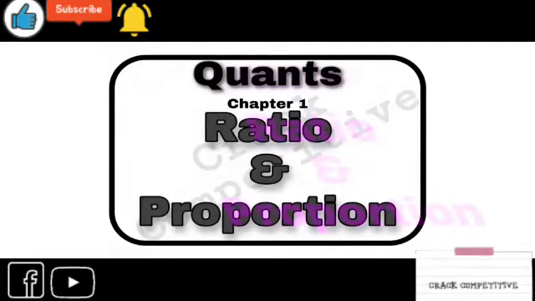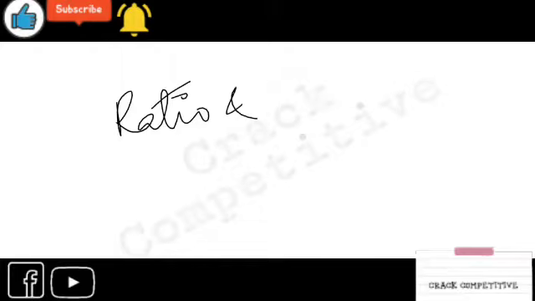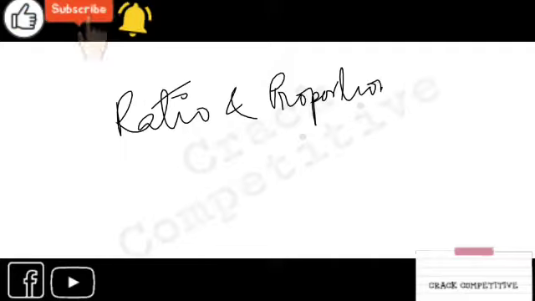First you have to understand what is ratio. You know this chapter has two words, ratio and proportion, right? So what does ratio mean?